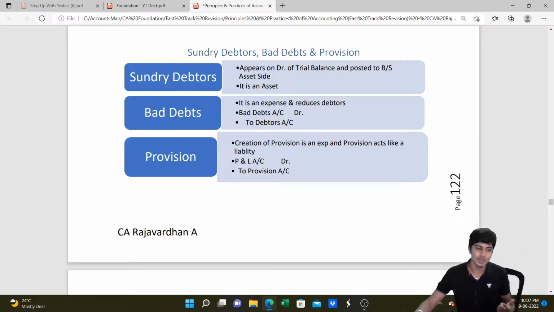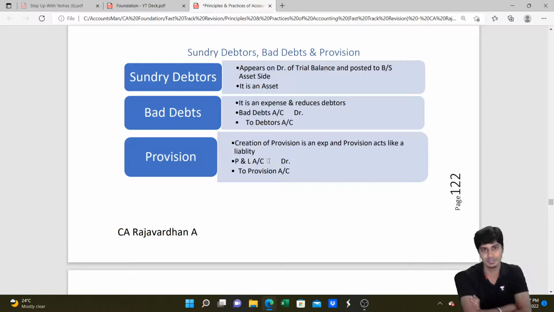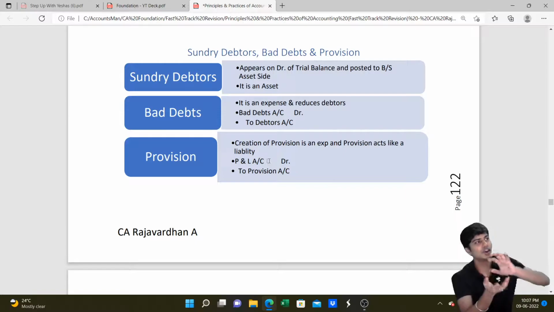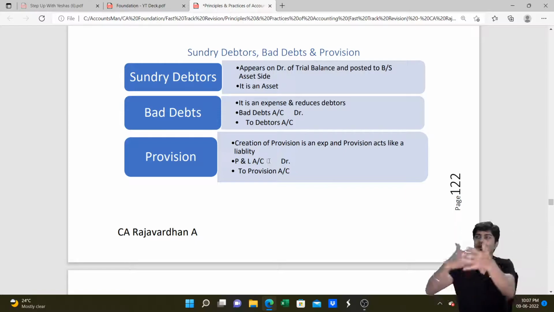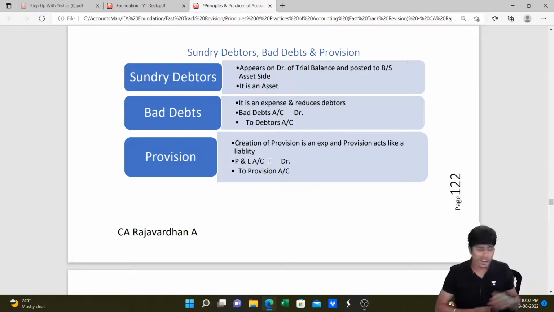So what should you do? For 500 rupees, you need to write the entry P&L to provision. 500 rupees additional provision created, P&L account expense. To the existing 1000 provision, we add 500 new provision created. Total provision becomes 1500. But in class 12 or second PUC, you don't do that. You write off the entire old provision and create the entire new provision. Provision is provision at the end of the day. 1000 provision is already there. 1500 is the provision to be maintained. Create only 500 provision.